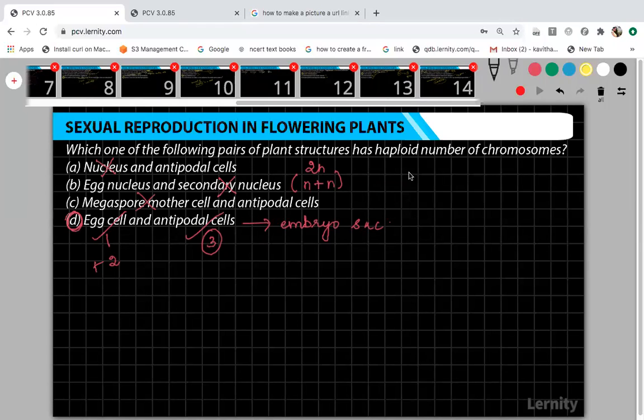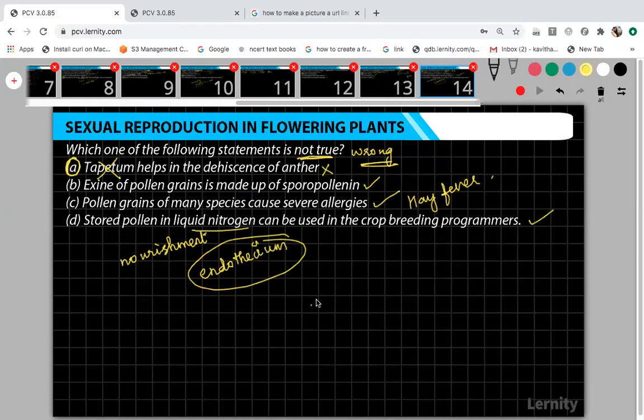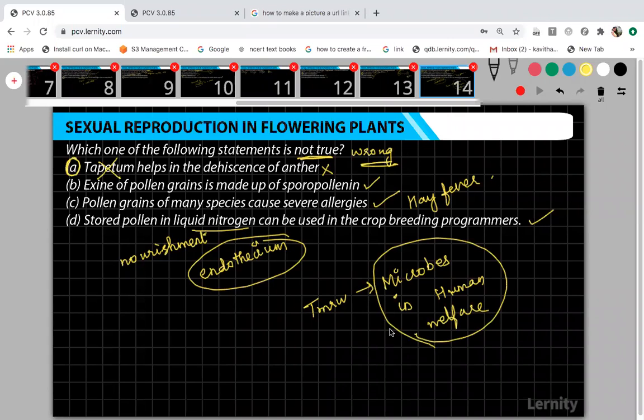And tomorrow I will write here: your topic is prepare for microbes lesson. We can discuss the remaining 6 questions plus the microbes in human welfare chapter. You just have a glance at microbes in human welfare. We can discuss some 15 to 20 questions from it plus these remaining 6 questions.